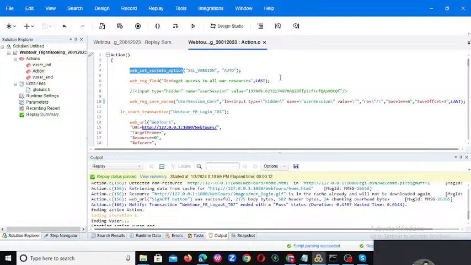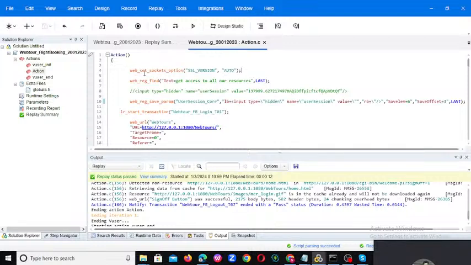When we record the script, we sometimes need the SSL version, so it is mandatory. That is how the function web_set_sockets_option is generated. You can observe the SSL version is auto, whether it is TLS 1.2 or 1.0 or whatever, so the function is generated automatically.